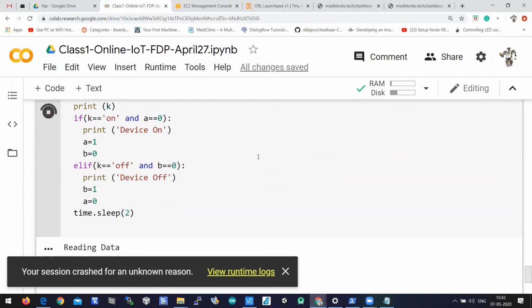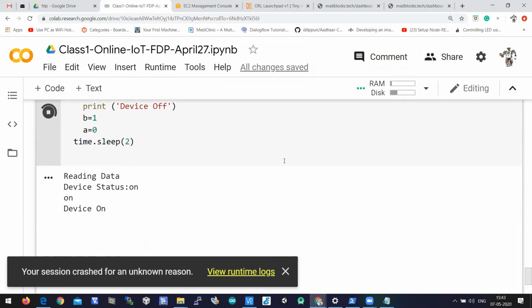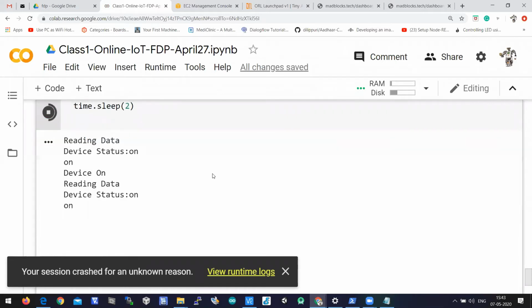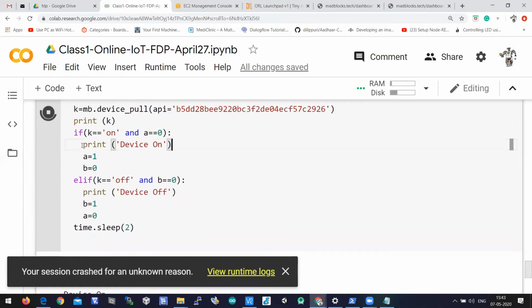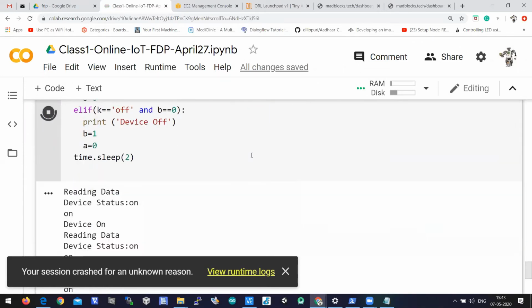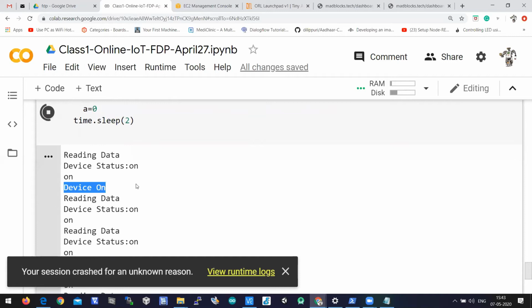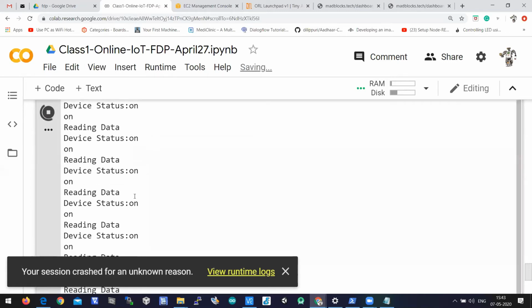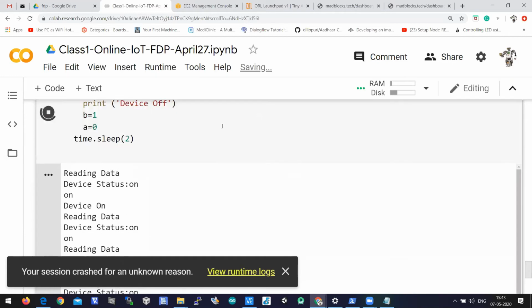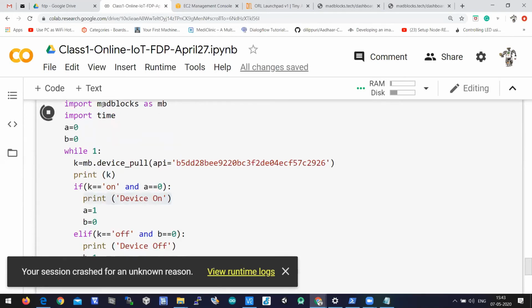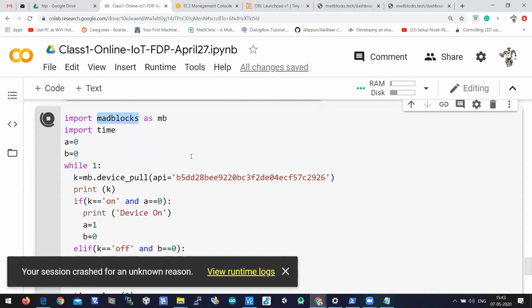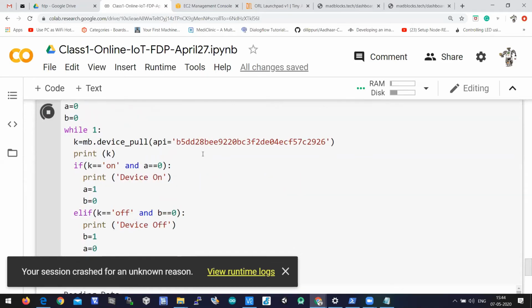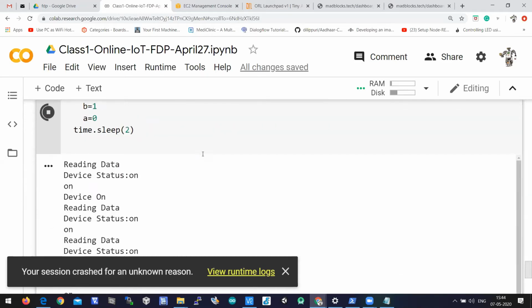So when you write this simple logic, see, the print statement device on is printing only one time. The rest of the data which is printing here is not written in the program here, but it is written in the module. It is written in Matblocks in such a way that it continuously iterates the logic.